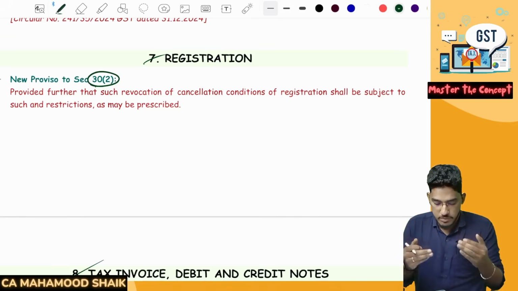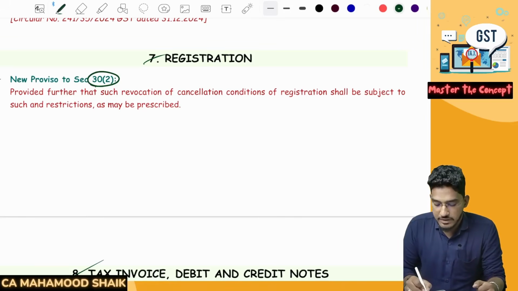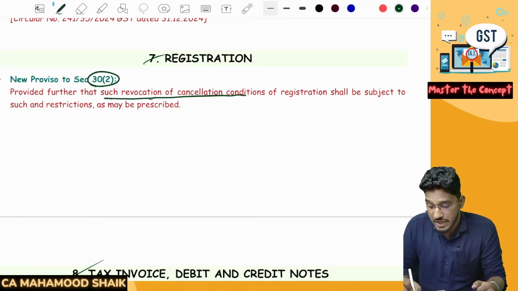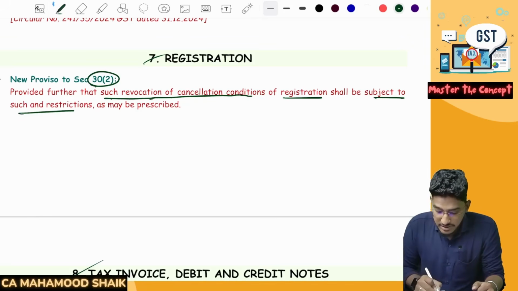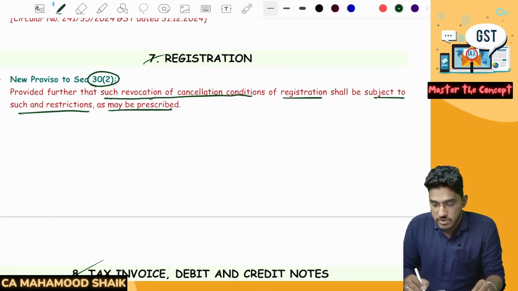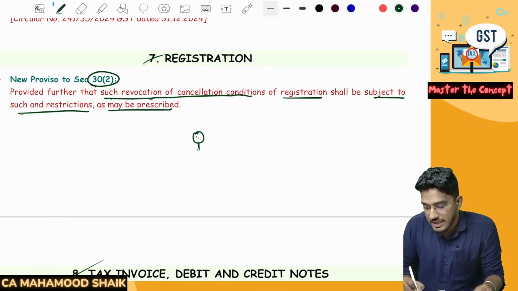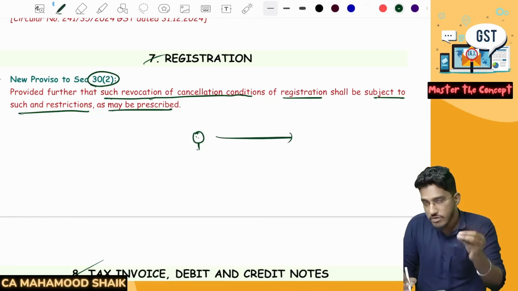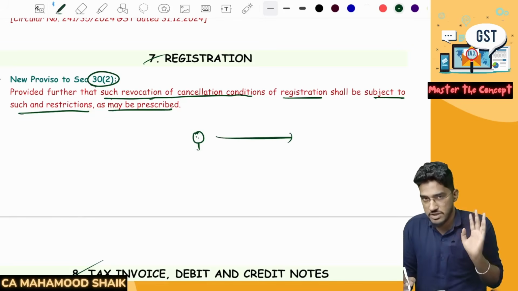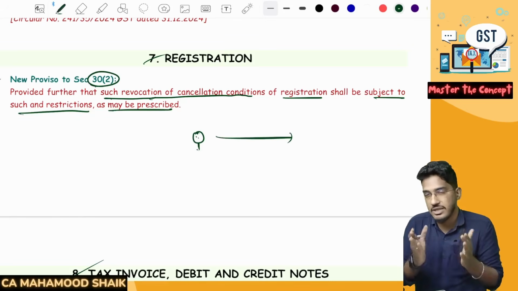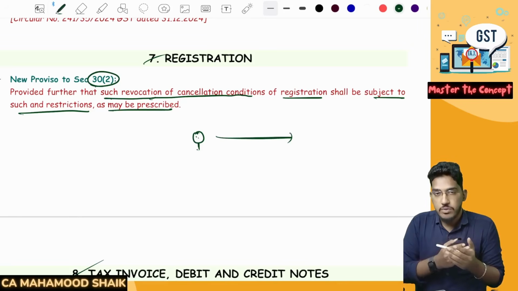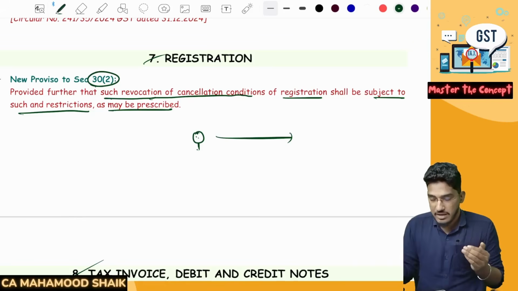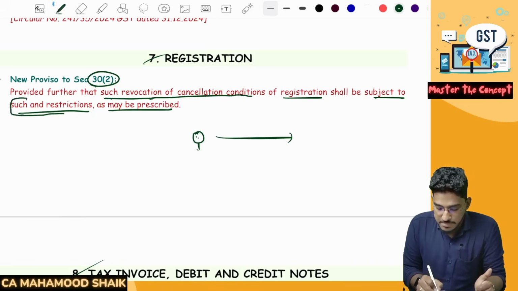For that, they have added one proviso which says, provided further that such revocation of cancellation of registration shall be subject to such restrictions as may be prescribed, which means if the proper officer is passing an order for revocation of cancellation of registration, that means he is giving back your registration. He cancelled the registration on suo motu basis, you made an application, and the proper officer is giving your registration back. At that point of time, he can keep some restrictions.